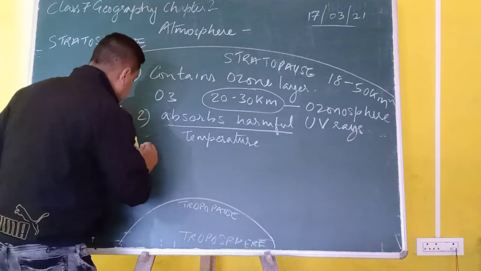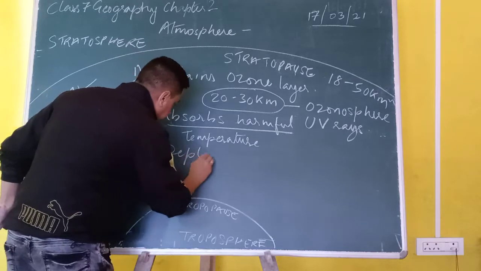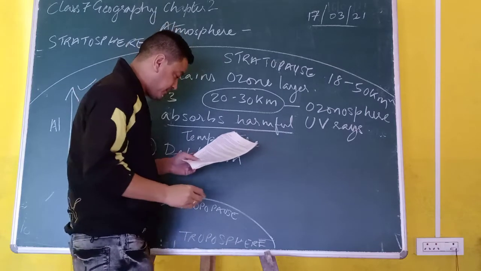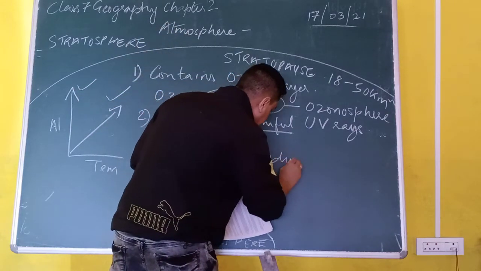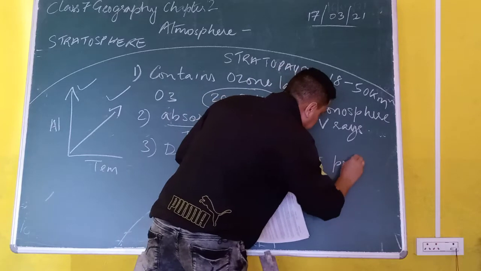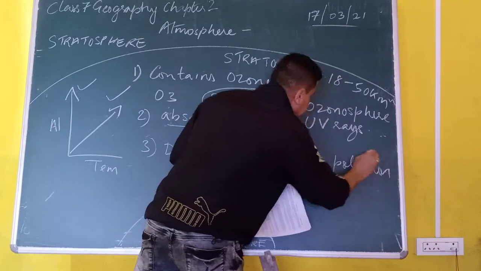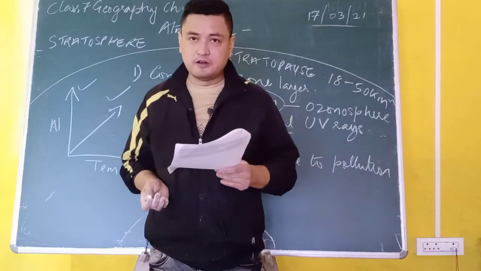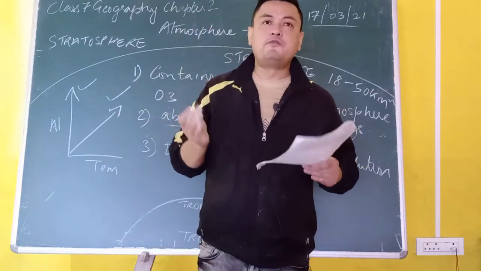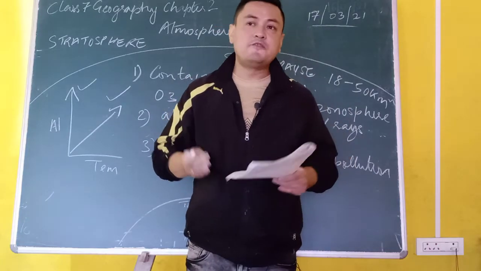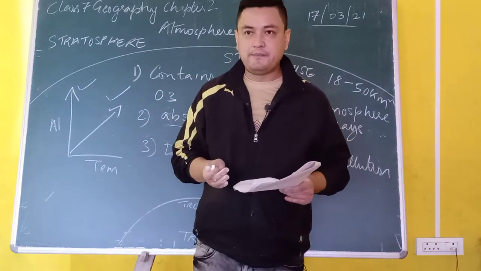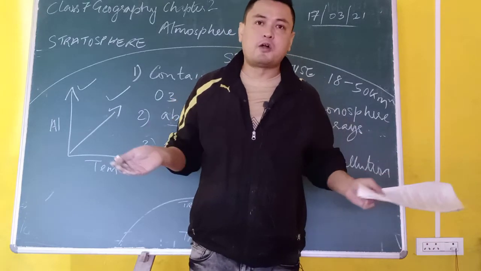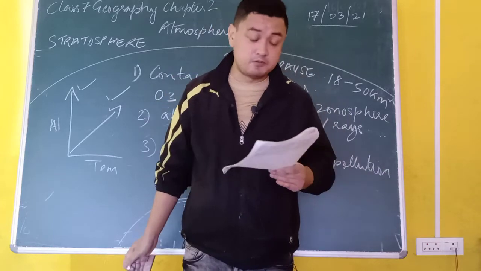So, due to pollution, number 3, we find depletion, what we call breaking of the ozone layer, or shrinking of ozone due to pollution. Pollution is one of the major causes harming our ozone layer, which protects our earth from the harmful ultraviolet rays of the sun. And if this ozone was not present, then what will happen? We'll have skin problems, cataract problems, eye problems, etc.